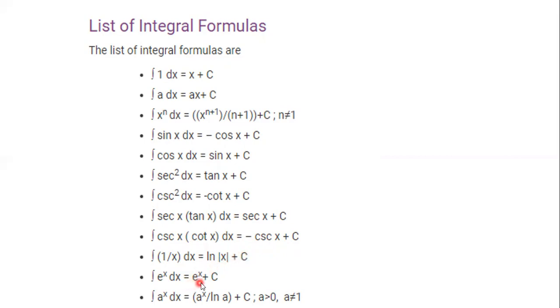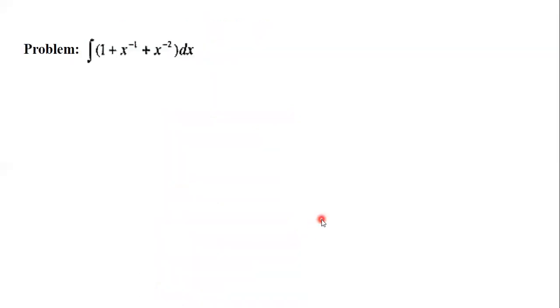The differentiation of e to the power x equals e to the power x, so integration of e to the power x dx equals e to the power x plus c. And the differentiation of a to the power x is a to the power x ln a, so integration of a to the power x dx equals a to the power x divided by ln a plus c.